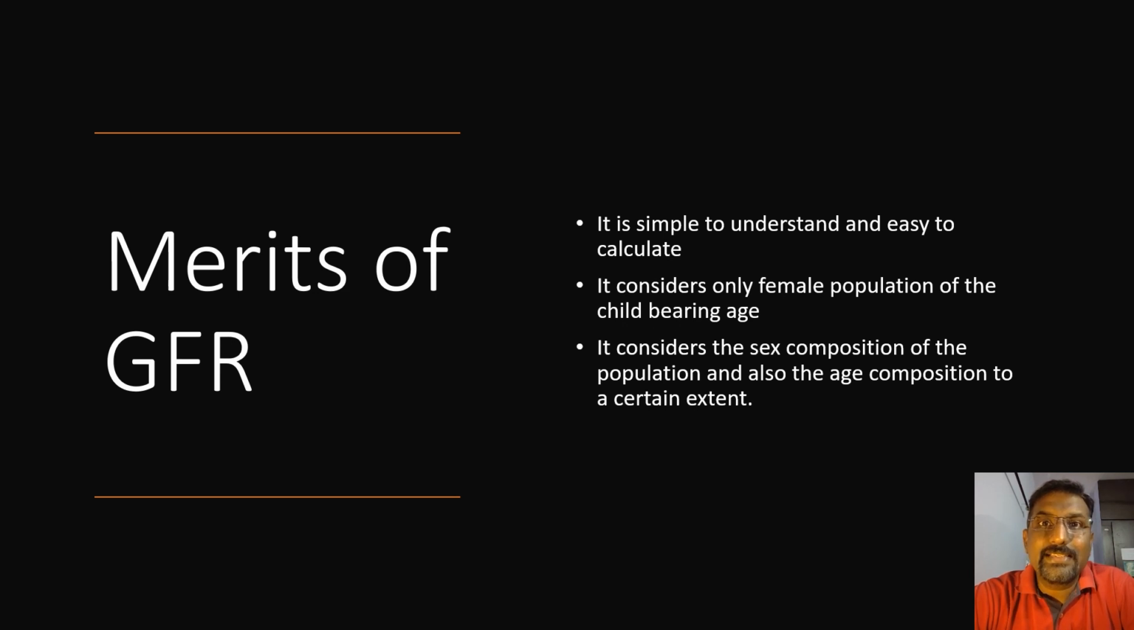It considers the sex composition of the population. Women are considered there, and also the age composition to a certain extent. They have not considered all women, only women of 15 to 49. This is another merit of GFR. So there are three merits of GFR: simple to understand and easy to calculate; it considers only female population of childbearing age; and it considers the sex composition of the population, also the age composition to a certain extent.